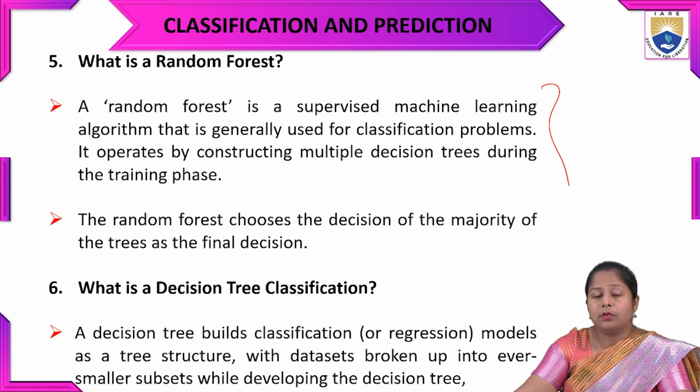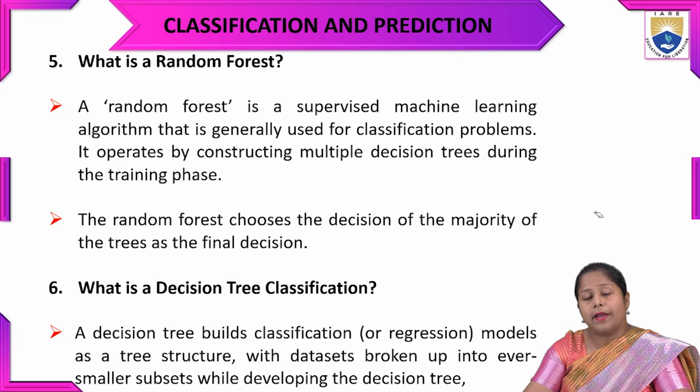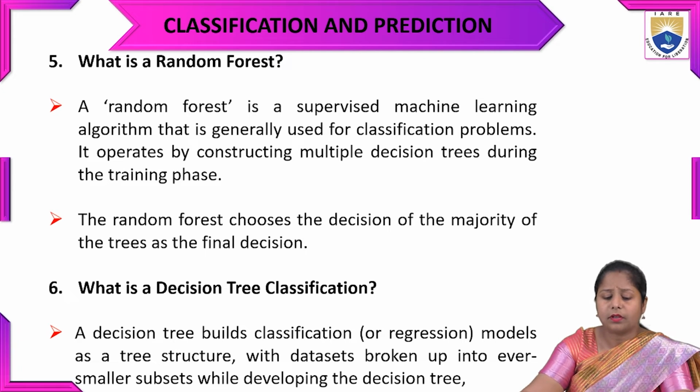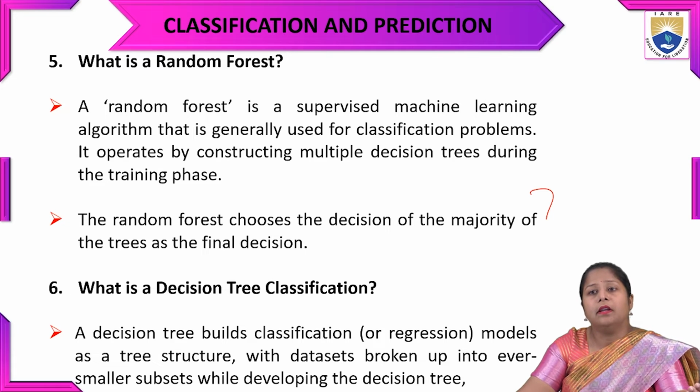In the training phase, we give all the training data set to train the model. The random forest is going to choose the decision of the majority of the trees as the final decision. So what is majority? There will be a voting method.